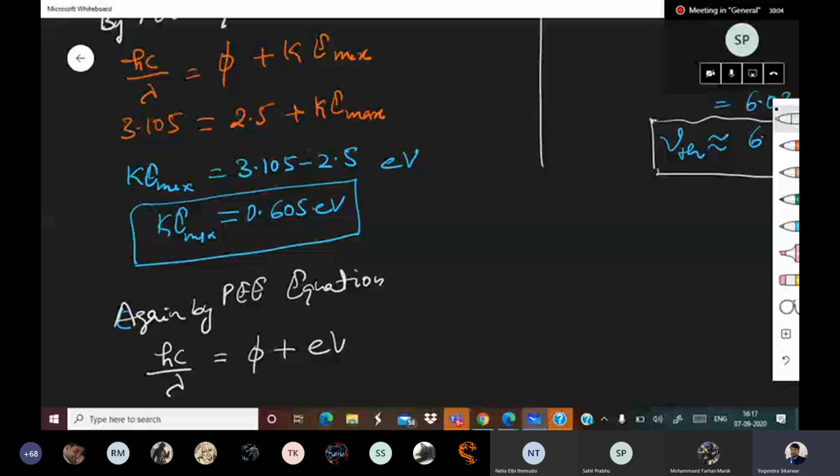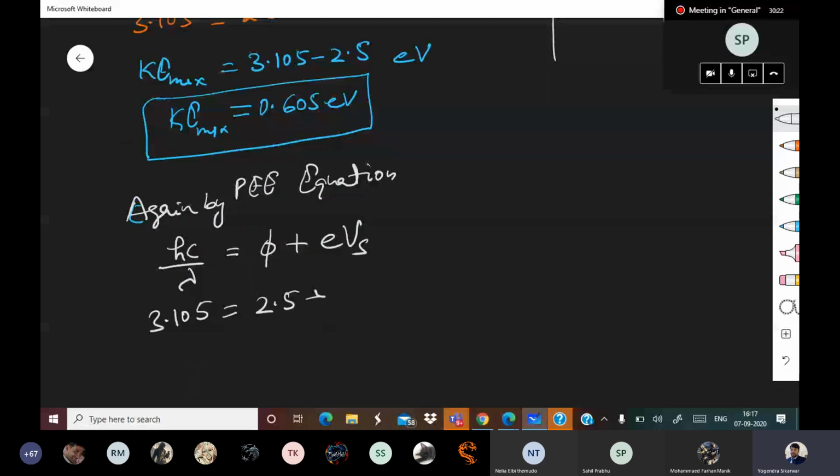So hc upon lambda is 3.105, phi is 2.5, plus eVs. So that gives us eVs is equal to 0.605 eV.